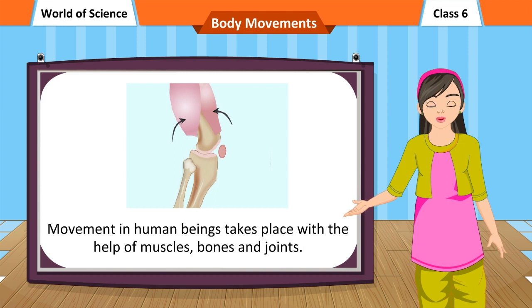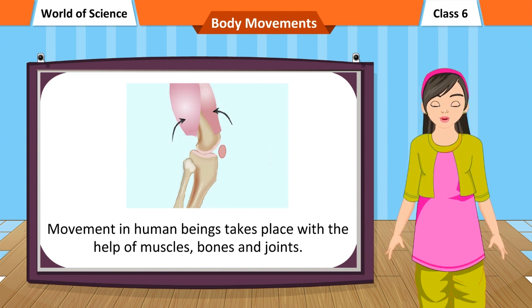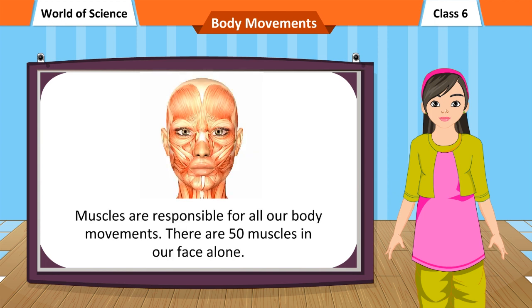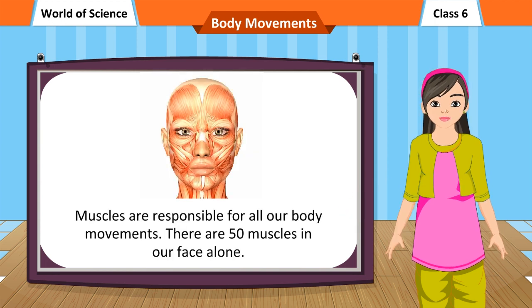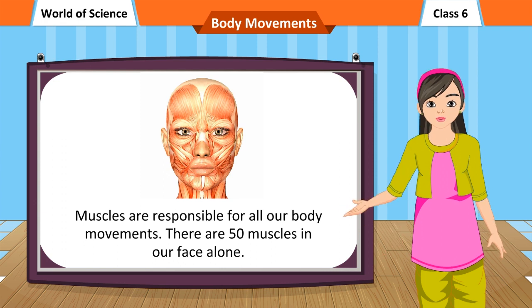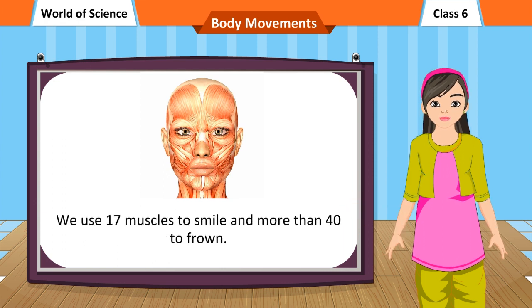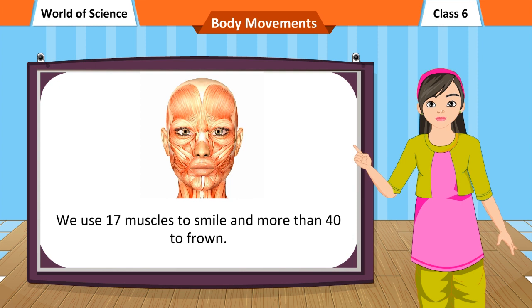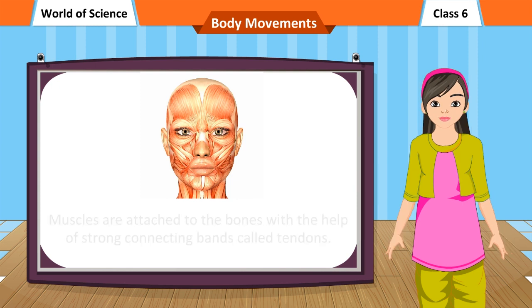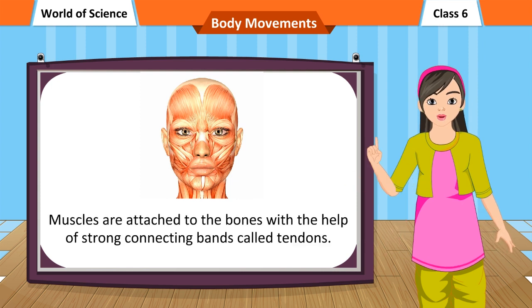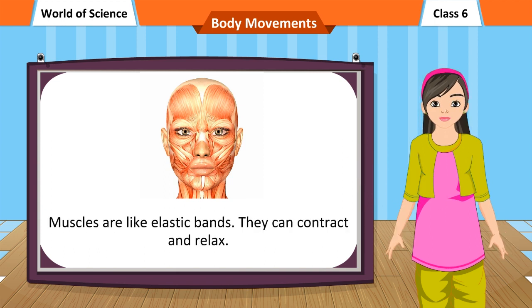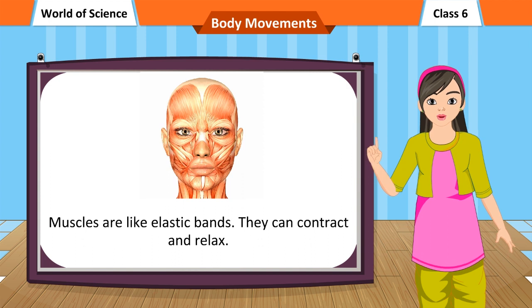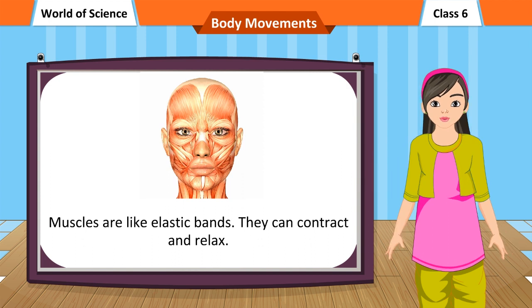Movement in human beings takes place with the help of muscles. Bones and muscles are responsible for all our body movements. There are 50 muscles in our face alone. We use 17 muscles to smile and more than 40 to frown. Muscles are attached to the bones with the help of strong connecting bands called tendons. Muscles are like elastic bands. They can contract and relax.